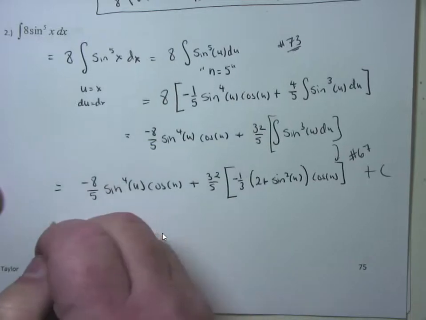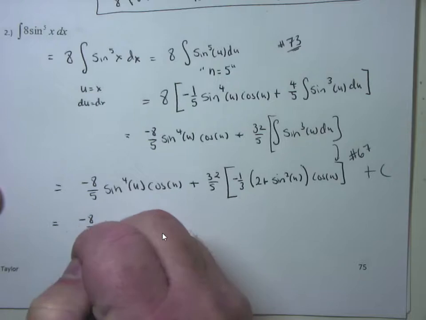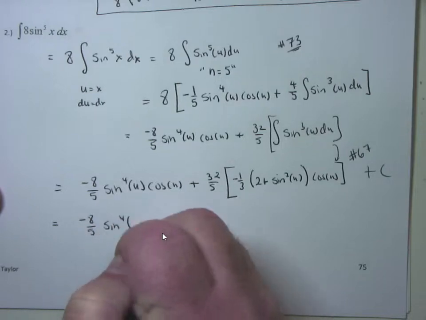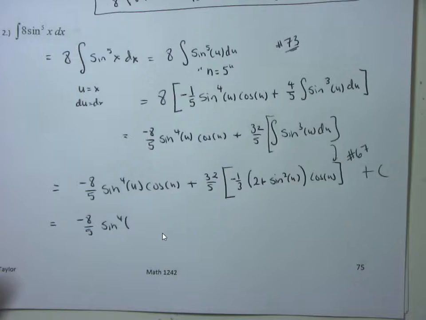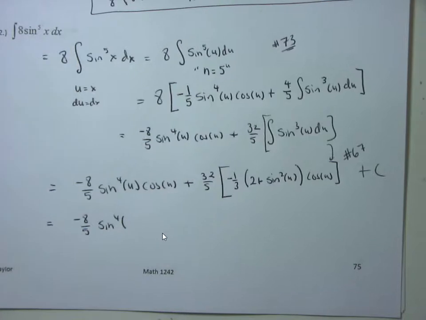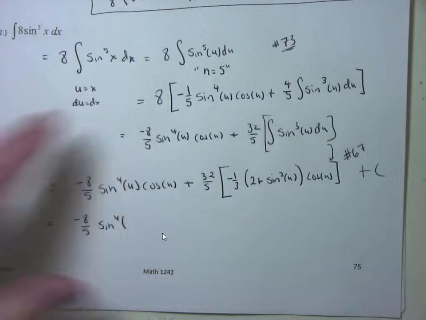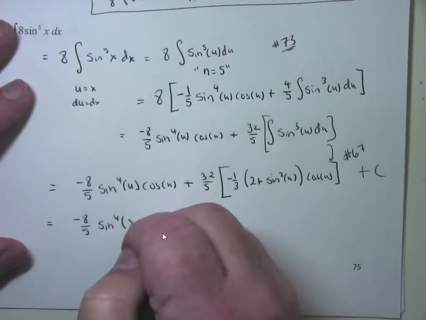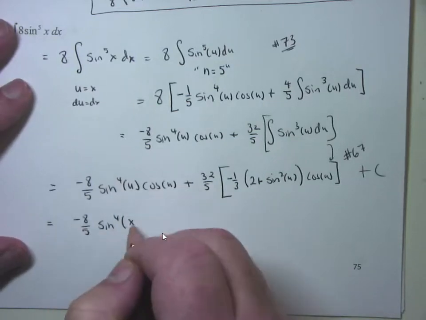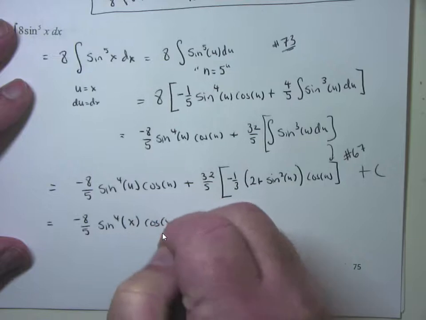And so this is equal to negative 8/5 sine to the 4th of u. But wait a minute. The original problem was in terms of x. Our answer needs to be in terms of x. What was u equal to? u equals x. So I'm just going to go ahead and clean that up. u equals x. So it'll be negative 8/5 sine to the 4th of x times the cosine of x plus,